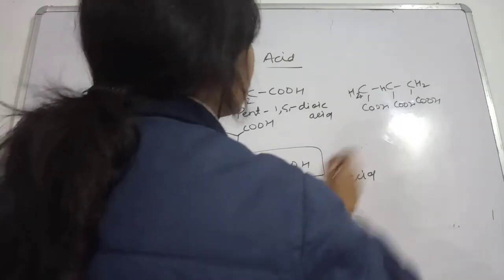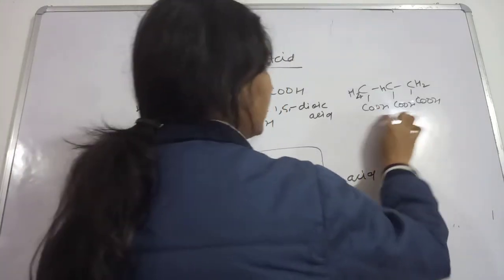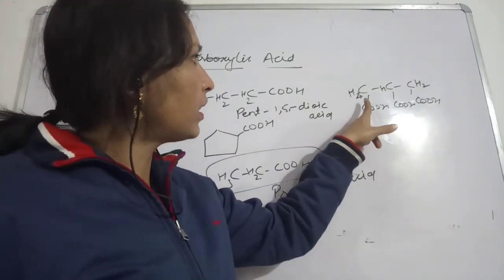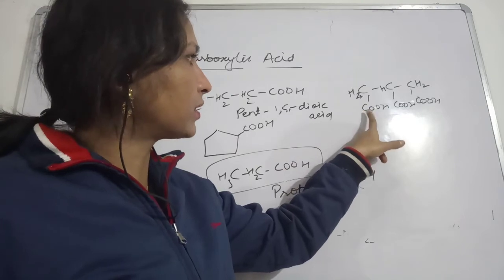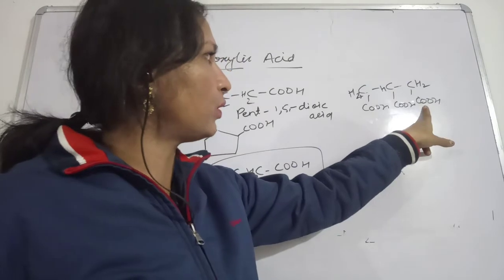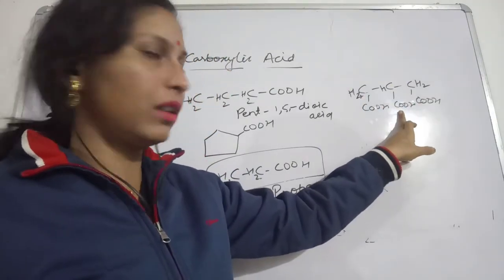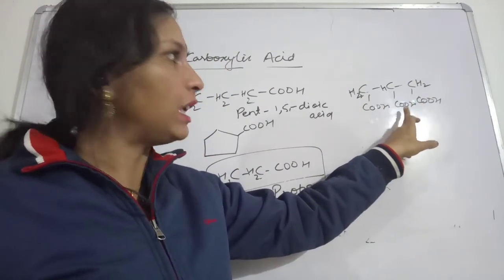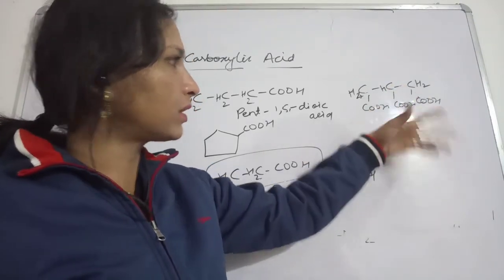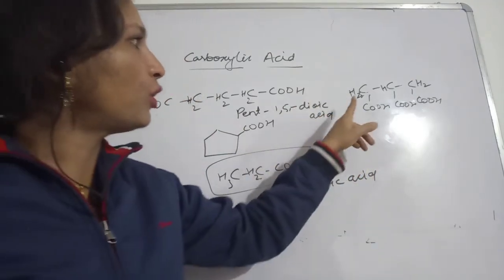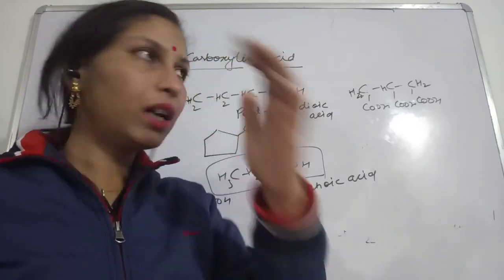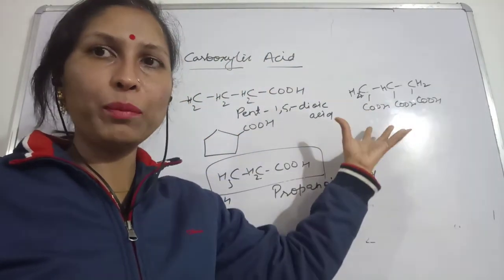so in this case, see all the three, see here, if we are counting the carbon from this side. Okay, so 1, 2, 3, 4, 5. So this carboxylic group will be left behind, and if we are starting from this, then 1, 2, 3, 4. So this cannot be the parent chain.